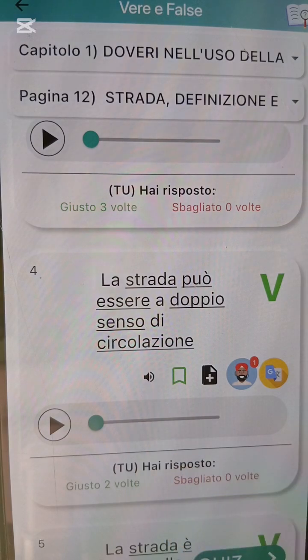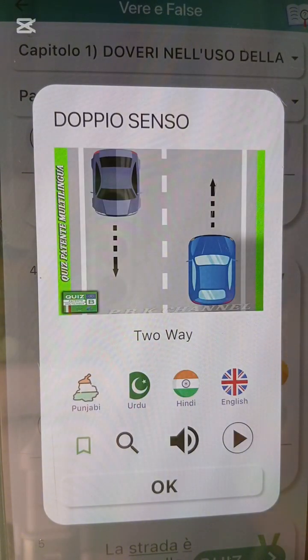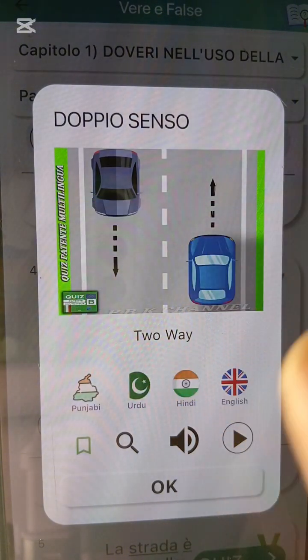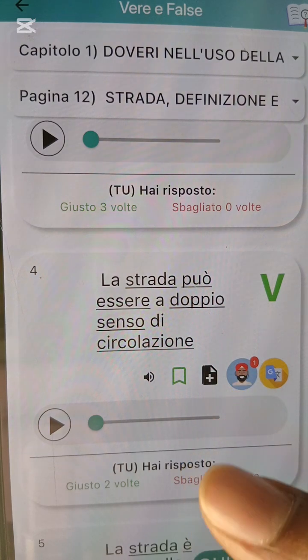La strada può essere a doppio senso di circolazione. The road can be what? Double circulation, which means it can be two way. Doppio means double. Can be what? Double circulation, which means two ways. Vehicles are going and vehicles are what? Coming. Vehicles are going. This blue car is going and this purple is what? Is coming. Can be for two ways. Vehicles are going and they are what? Coming.